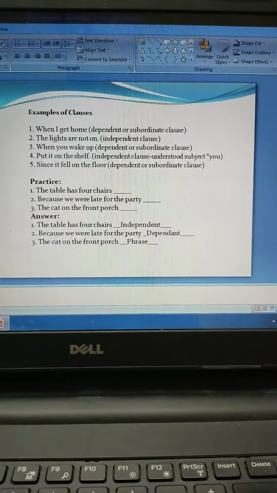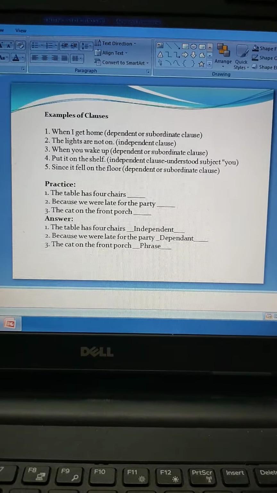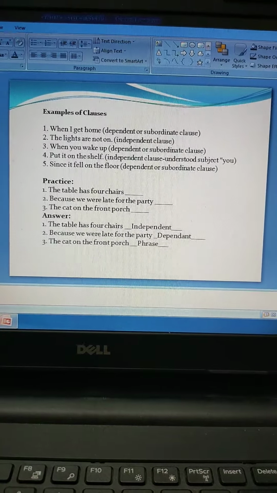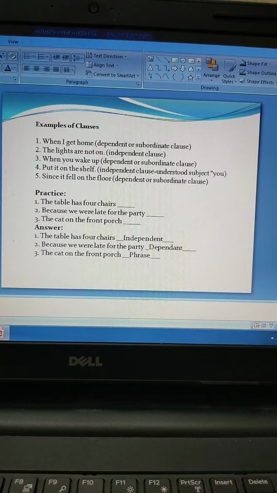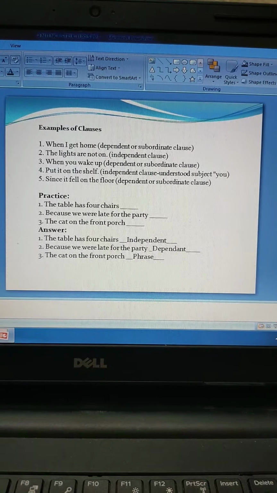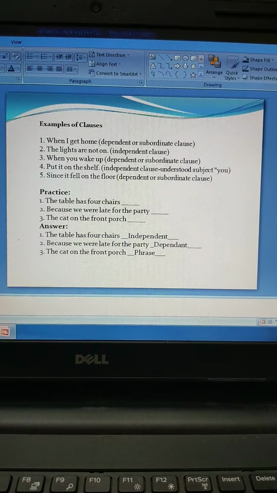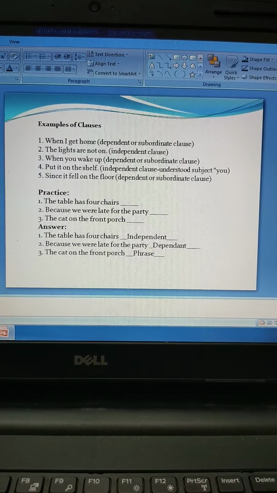The table has 4 chairs. Because we were late for the party, the cat on the front porch. Now if you look at this, the first one, the table has 4 chairs, is giving you complete meaning, and so it is considered independent. Because we were late for the party is dependent. Okay, what happened because you were late for the party? You don't know.